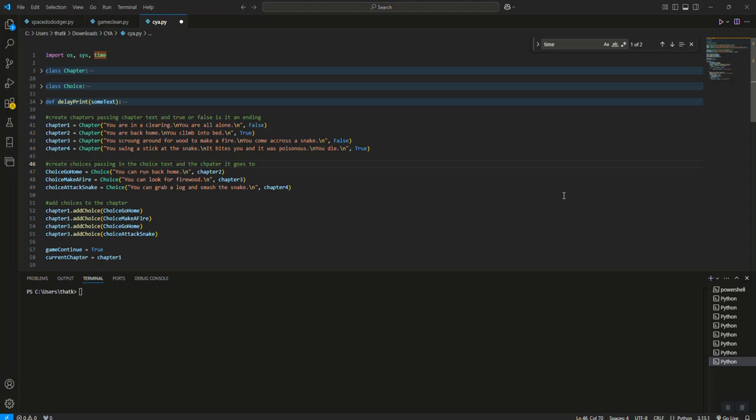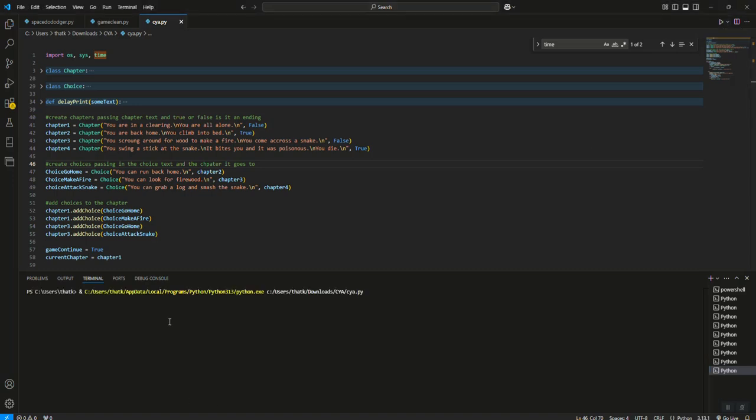So basically, I wanted to write an engine that would be scalable, that literally once you wrote the base code, all you'd have to do is add the chapters and the choices. Let me just take a minute and show you the engine I came up with. All the code for this will be up on the GitHub that is in the description in case you miss anything as you're following along. But let me show you what I'm talking about.